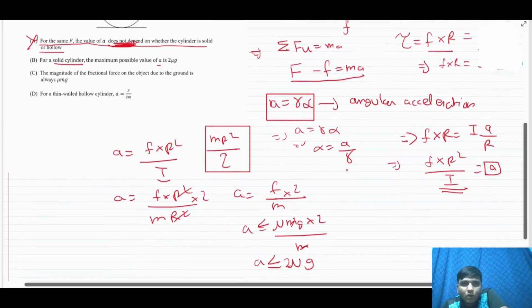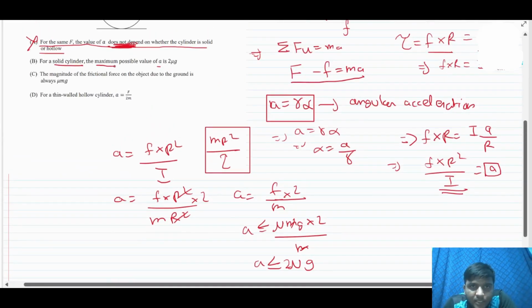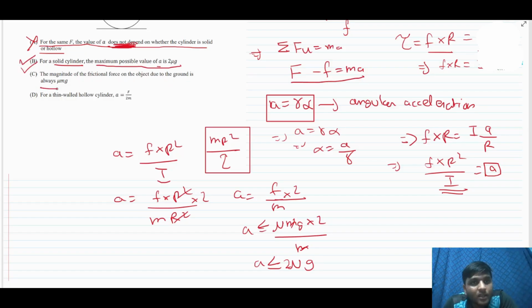Hence our option B is obviously correct, because it mentions that the maximum value of a is 2 mu g, which is correct. Option C says the magnitude of the frictional force on the object due to the ground is always mu mg. Just now I told you that static friction has the property that it is applied on a body within some range. It is never fixed that it will apply only at the maximum value. That is the property of kinetic friction. So whenever it attains pure rotation, it will be some value less than the maximum, and it is not fixed that it will always equal mu mg. Hence our option C is incorrect.